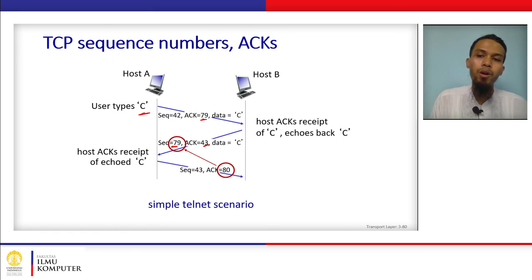Now, when host A sends the next segment, the sequence number will be 43 because this is what is expected by host B from host A. And since host A already received sequence number 79 from host B, in the next transmission host A expects sequence number 80 from host B. So the ACK number sent by host A to host B is 80.